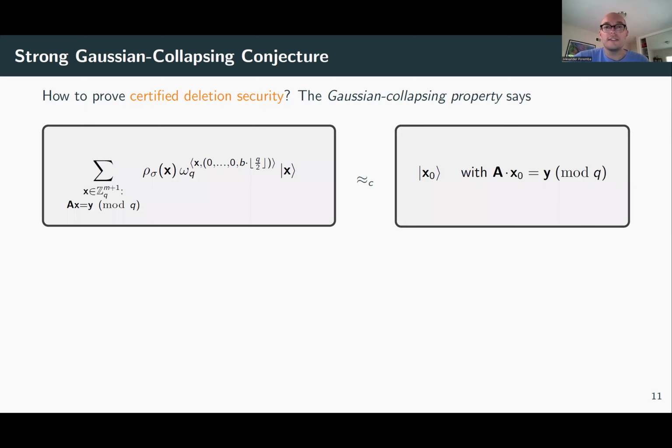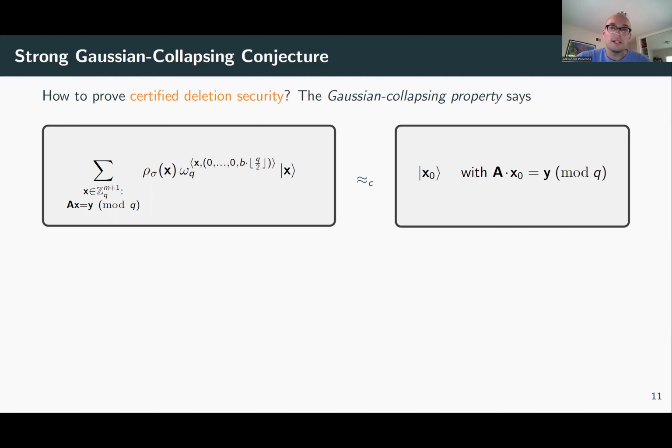First, let's observe that Gaussian collapsing tells us that if we have the ciphertext in the Fourier basis, then we can just measure the state and the adversary won't notice. Gaussian collapsing says you cannot distinguish measured from non-measured. Therefore, I can just measure the state to get a single preimage. It's independent of B. The adversary cannot notice. So this is what Gaussian collapsing says.